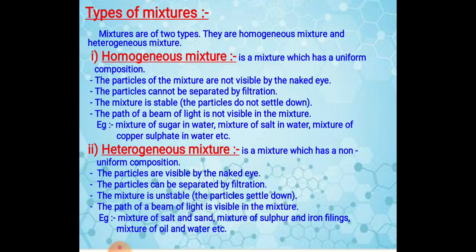For example, a salt solution. If we mix salt in water, the property and amount of salt in the first sip of the solution is the same as in the last sip of the solution. So it contains the same composition and the same property throughout its entire mass. Other than this, a homogeneous mixture has some other properties also.